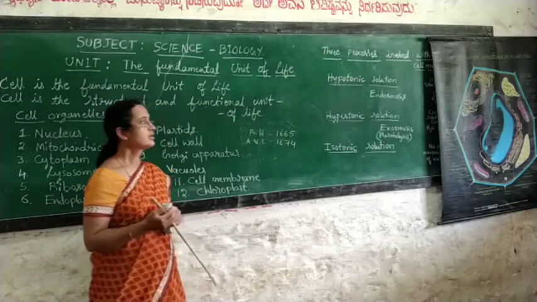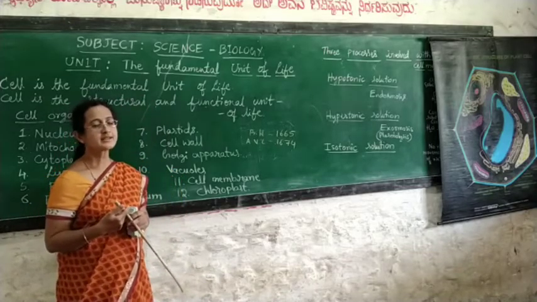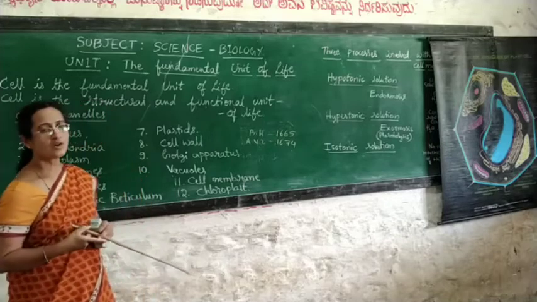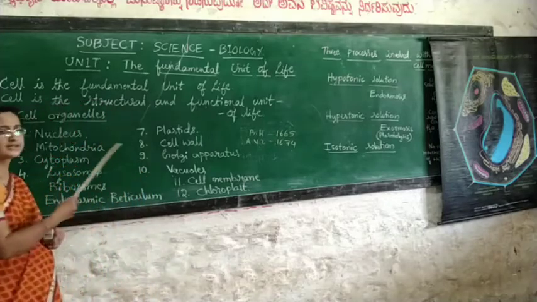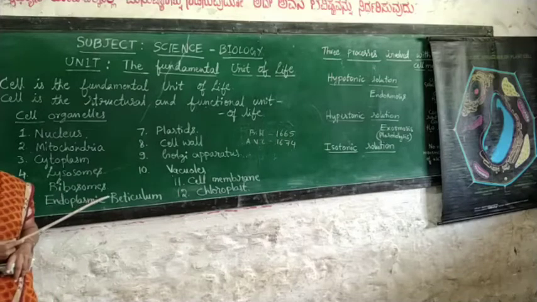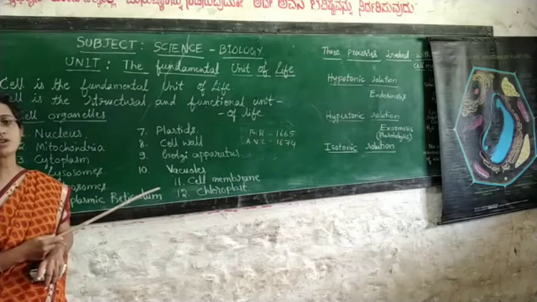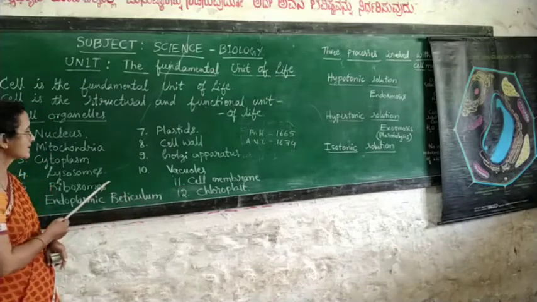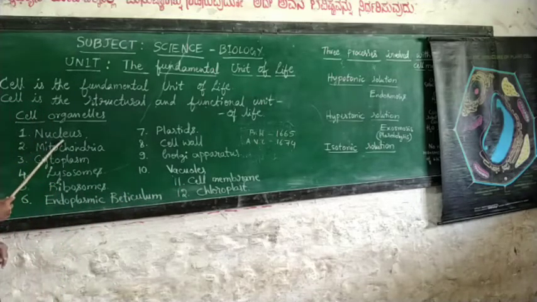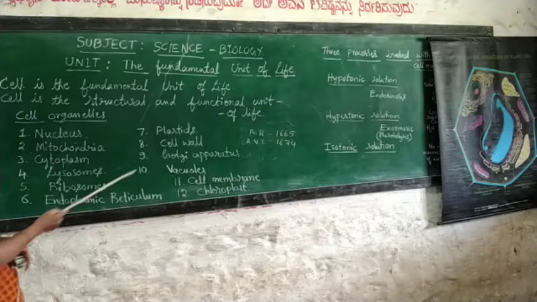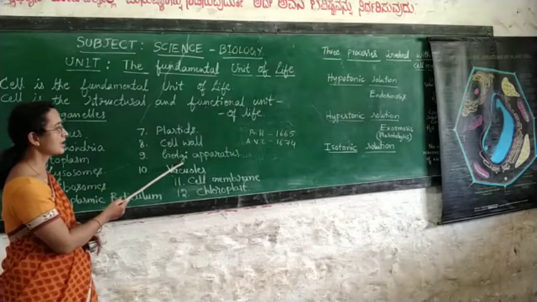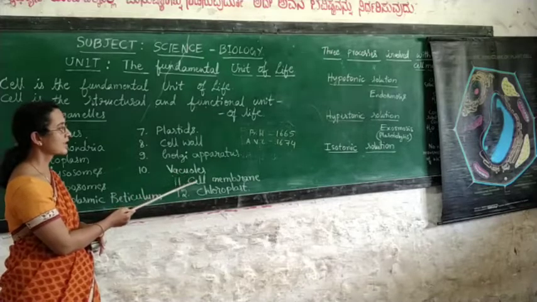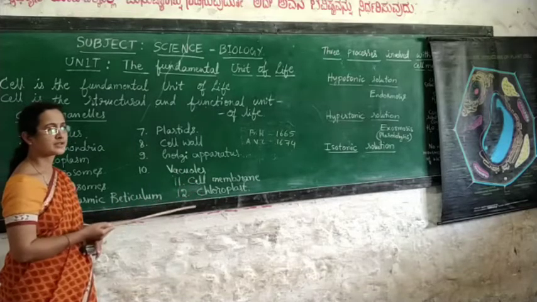So what does the cell consist of? Inside the cell, the cytoplasm consists of nearly all the cell organelles. I have listed nearly 12 parts of the cell: nucleus, mitochondria, cytoplasm, lysosomes, ribosomes, endoplasmic reticulum, plastids, cell wall, Golgi apparatus, vacuoles, cell membrane and chloroplast.